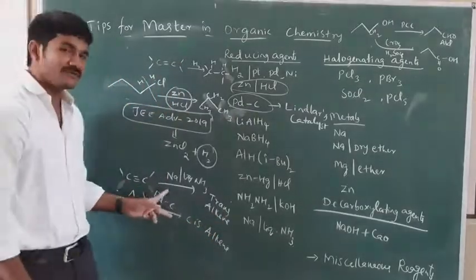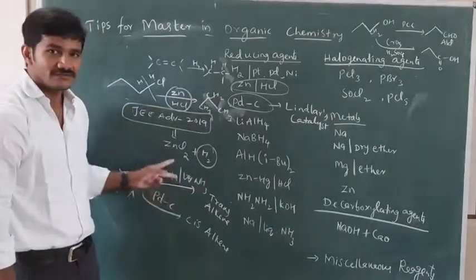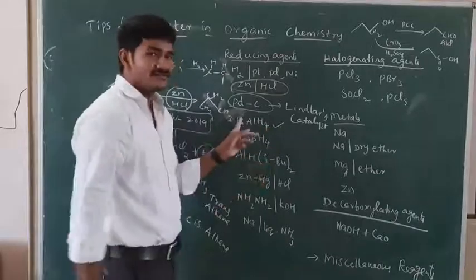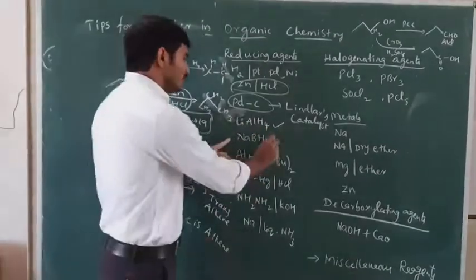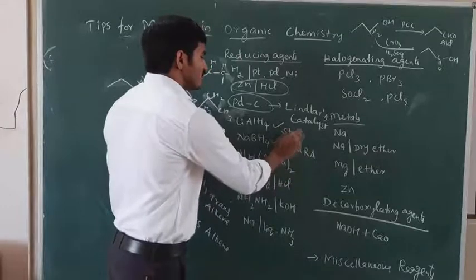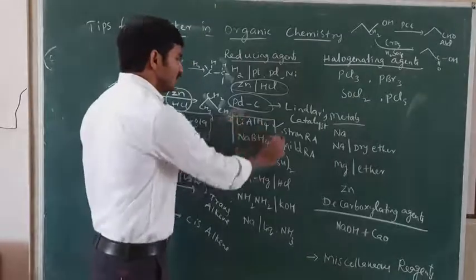This was also asked in previous JEE examinations. But the only difference is what? The reagent. There is a difference, we get different configurations. Lithium aluminum hydride is a strong reducing agent. Sodium borohydride is a mild reducing agent. So many functions are there, these two are very, very important.